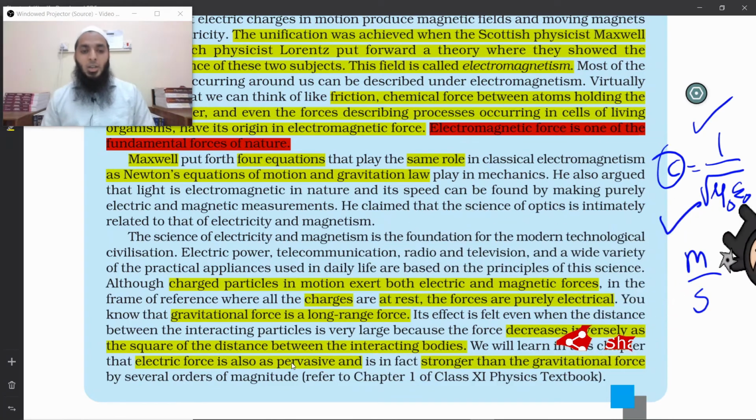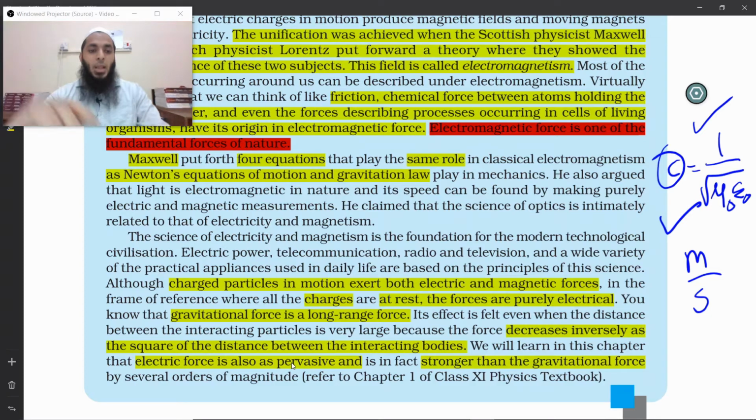Okay, anyway, let's continue. He also argued that the science of electricity and magnetism is the foundation of modern technological civilization. Electric power, telecommunication, radio and television, and a wide variety of practical appliances used in daily life are based on the principles of this science. Yes, we cannot think about our life here without electricity.